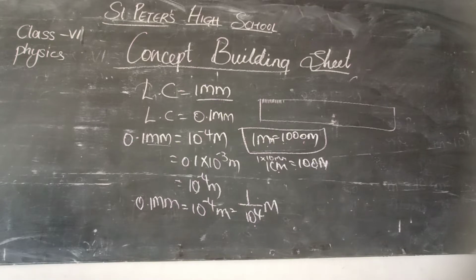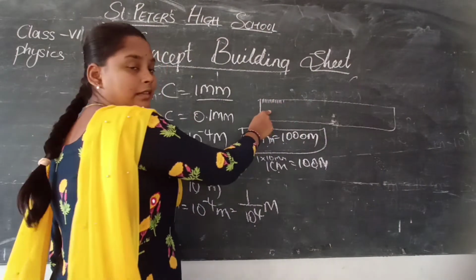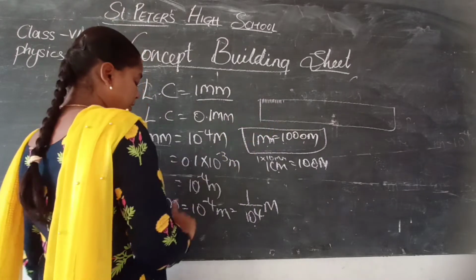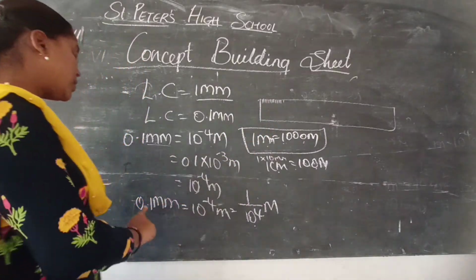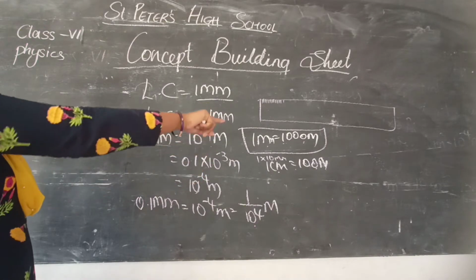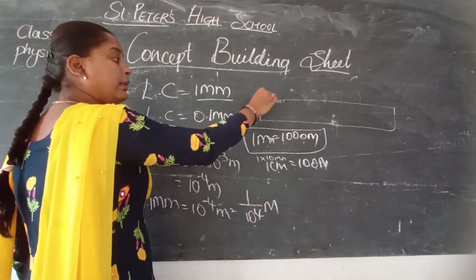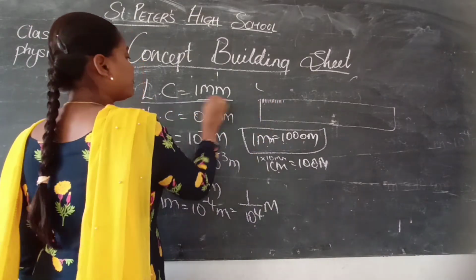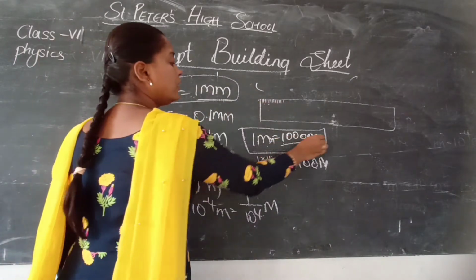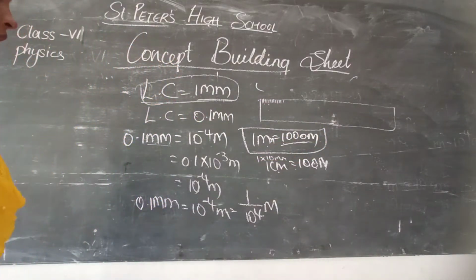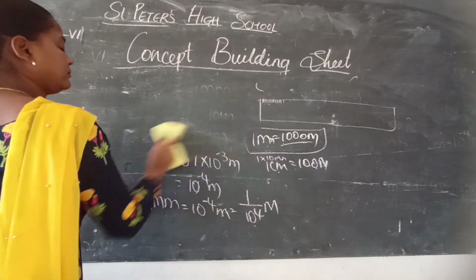Millimeters means 1000 parts, whereas 0.1 millimeters means it is 10 to the power of 4, that is 10,000 parts. So here the scale is divided into 10,000 parts if its least count is 0.1 millimeters. If it is only 1 meter, that means least count is 1 millimeter, so it is divided into 1000 parts. Okay. Now we will go to the next one.